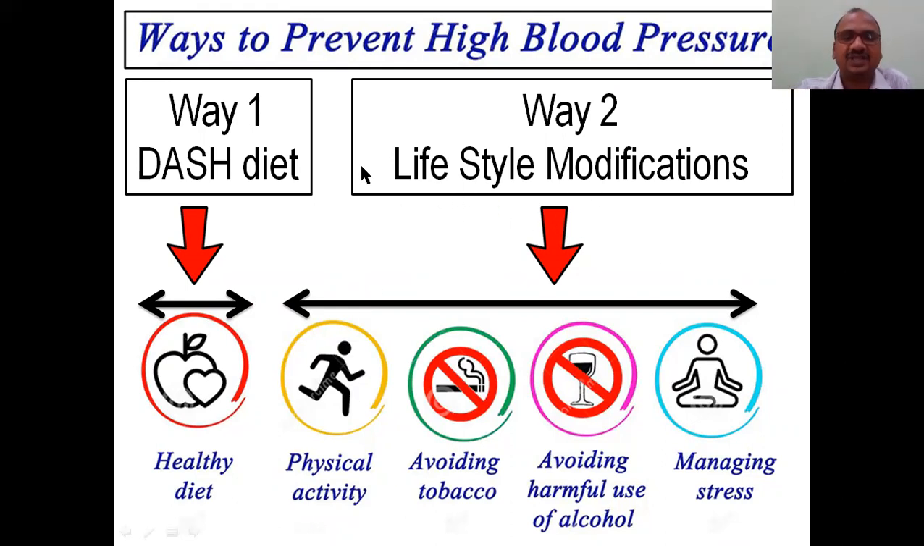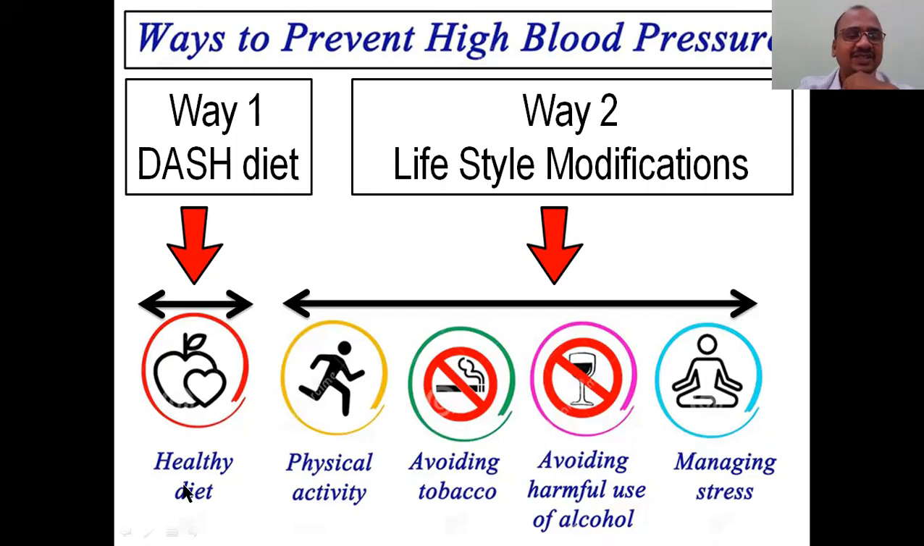Lifestyle modifications include physical activity, avoiding tobacco or smoking, avoiding harmful use of alcohol or restricting its use, and managing stress with yoga, pranayama, meditation. You have to do everything; that is no option. Otherwise, you have to take medication. It gives a burden to your liver and to your kidney. Again side effects, complications, and you cannot stop it.